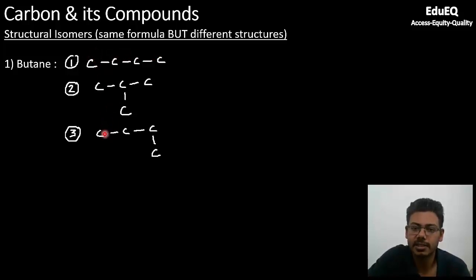These are not isomers, these are the same thing. So if you start counting the second one, 1, 2, 3, without lifting up the cursor, to go to 4 you have to break the chain and come down. So this is a separate isomer, but first and third are the same. Again, to revise, 1, 2, 3, 4, both are the same, not different isomers. But here, in one go, you are able to reach only 3 carbons. So this is a separate isomer. The last one and first one are the same. You can put any one of these as isomers.